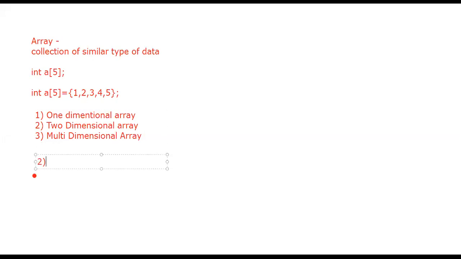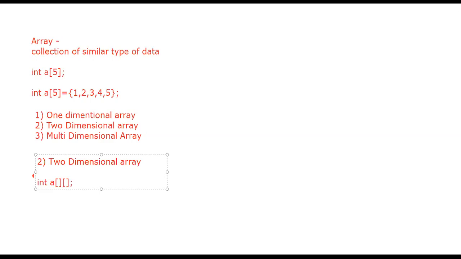I will just show you the syntax with respect to a two dimensional array, or in another word, 2D array. How are you going to represent it? Same syntax: first we use the data type integer, then the name of the array, and we use two different square brackets.